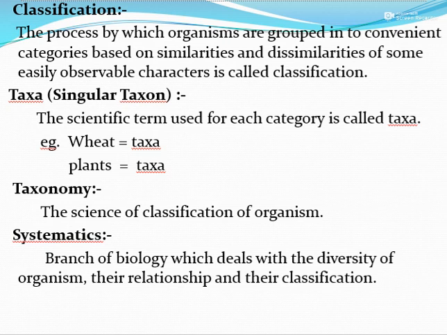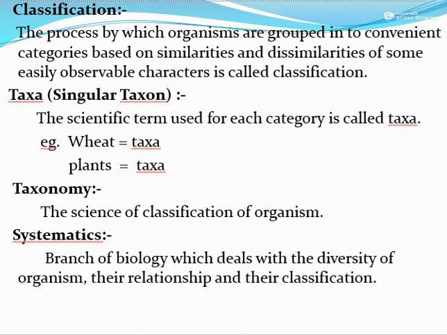These groups or categories are termed taxa. For example, a weed is a taxon, and the plant group is also a taxon. So the scientific term for each category is taxa, and the singular word is taxon.